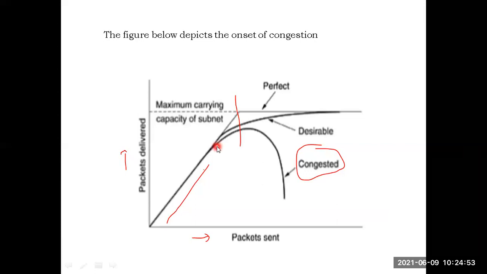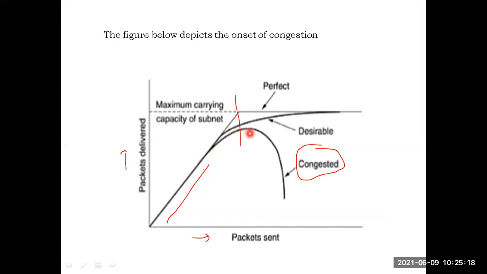After some time, if the number of packets is still increased, after reaching the maximum carrying capacity of the subnet, the router is unable to store the information about the packets. Since routers are unable to store the information about the packets, we are going to lose those packets. The packet delivery is drastically going down.